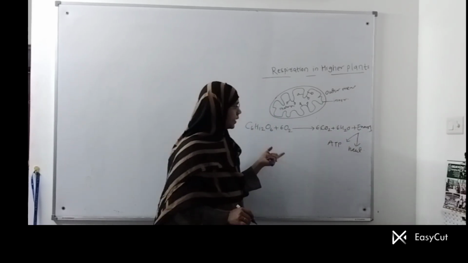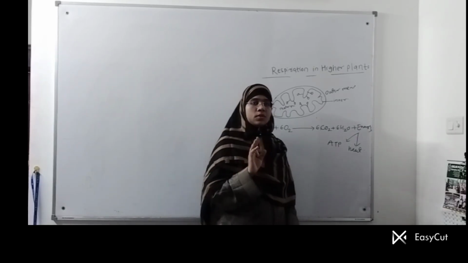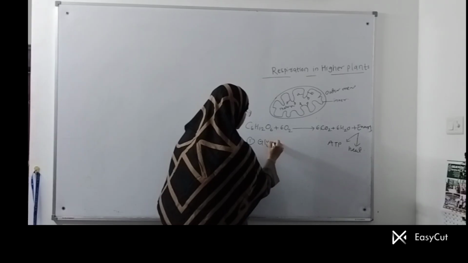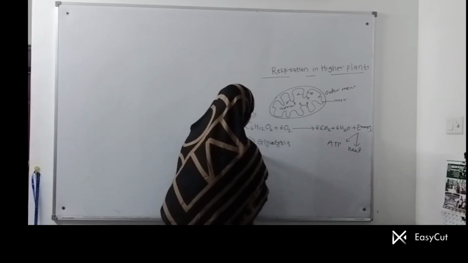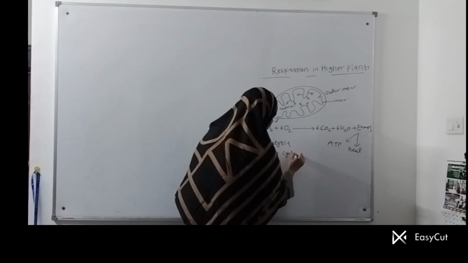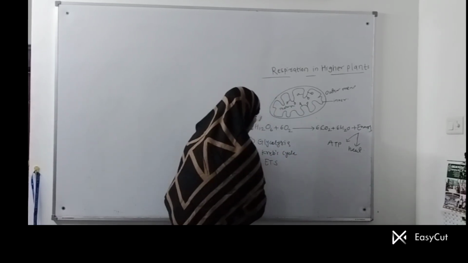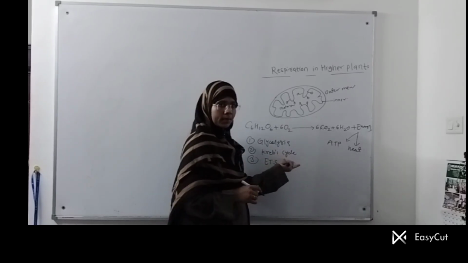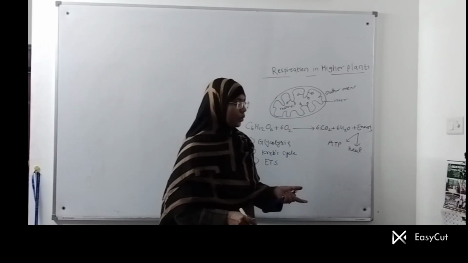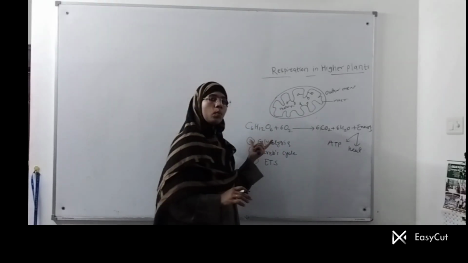It is an exergonic reaction, and it does not occur all of a sudden. It takes place in 3 steps, and the first is glycolysis. Second one is the Krebs cycle, and third one is the ETS, which depends upon the products of the Krebs cycle, that is NADH2 and FADH2 produced in the Krebs cycle. They are converted into ATP in the ETS. So basically we will learn each step one by one.